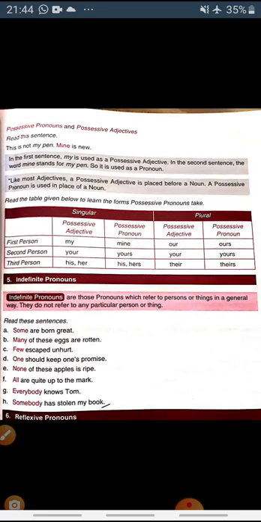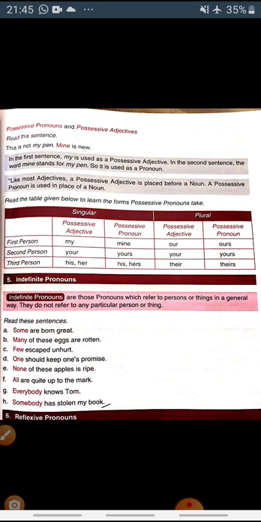Now see this table where possessive adjectives and possessive pronouns are there in the singular and plural form. First person, the possessive adjective is my, but in the pronoun form it will be written as mine. Your will be written as yours. Third person, his and her: his will remain his, her will become hers.